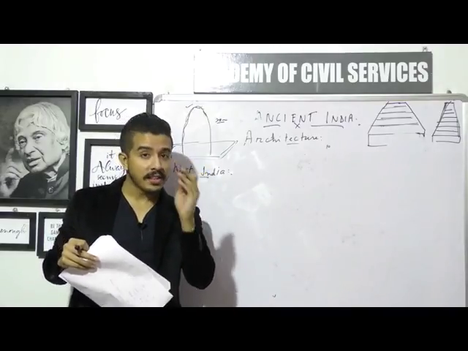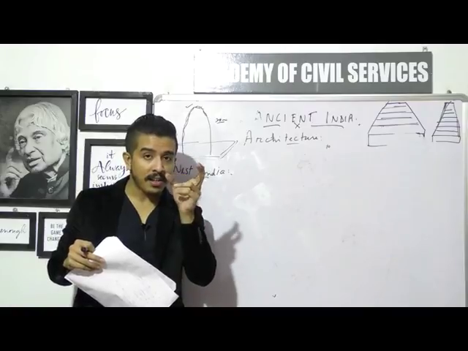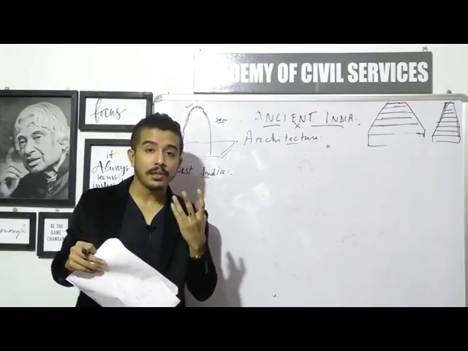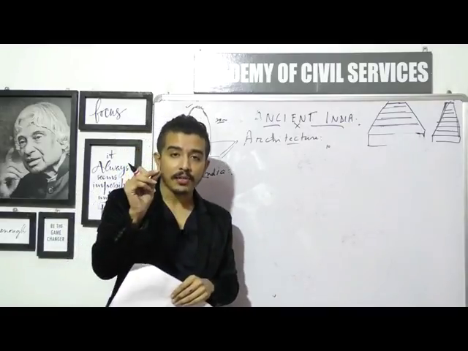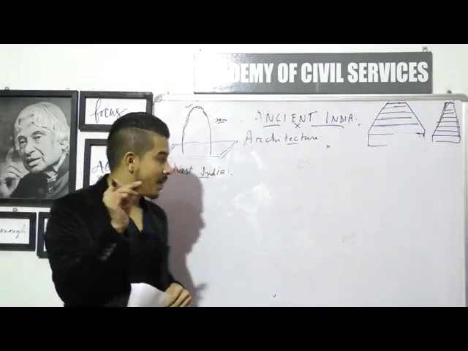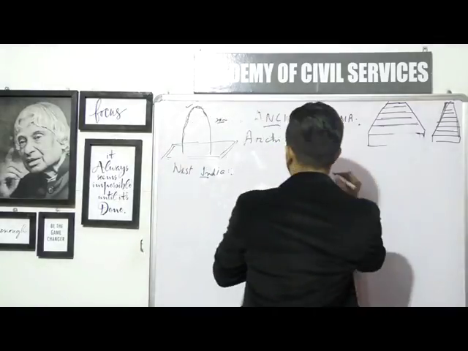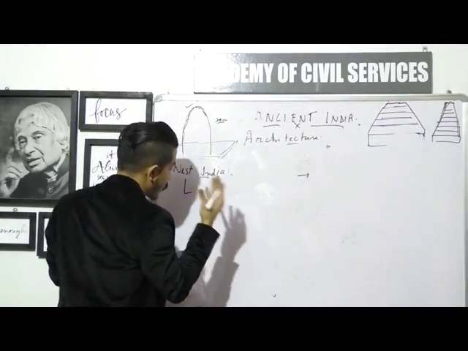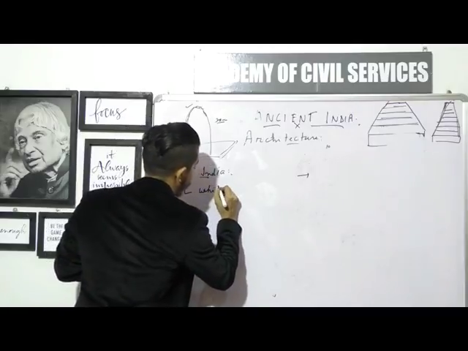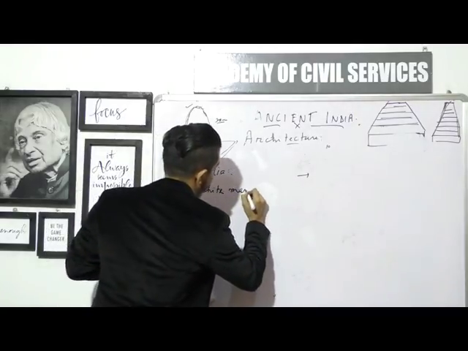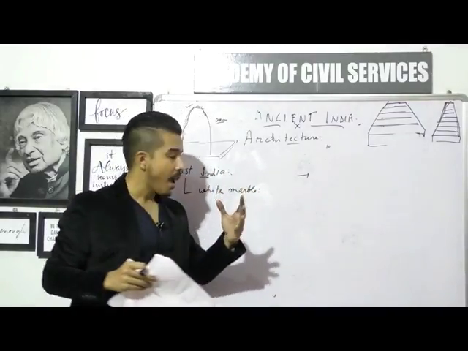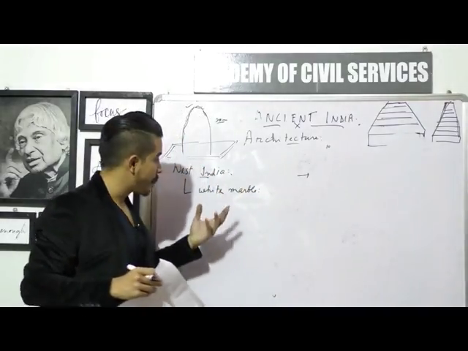Now, for Western India, remember this very clearly, there was another important stone used for the structures, and that stone is known as white marble, okay? A sign of luxury even right now in India. So in West India, the structures were built of white marble. I'm talking about it first because this is a very significant difference between these two styles, and that could be a very impressive question.